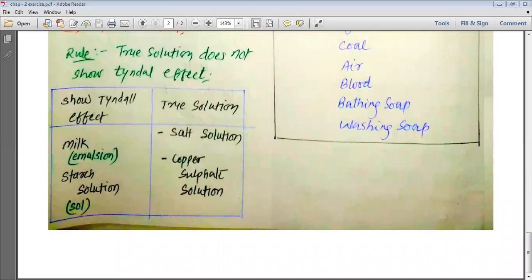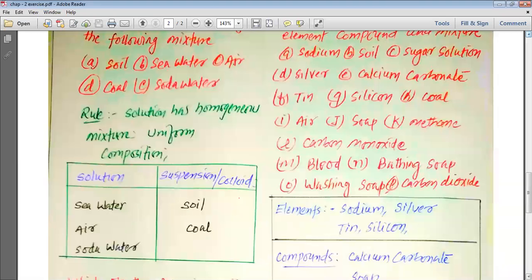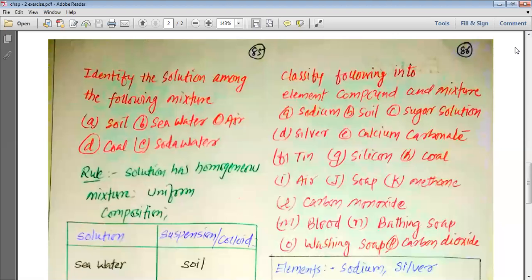So the substances which show the Tyndall effect include milk, because milk is an emulsion which shows the Tyndall effect. Then we have starch solution. Starch solution is a sol, and that is why it will also show the Tyndall effect. But the salt solution will not show the Tyndall effect because it is a true solution. In the same way, my dear students, copper sulfate solution is also a true solution which does not show any kind of Tyndall effect. And this is how, my dear students, we understand these exercise questions.